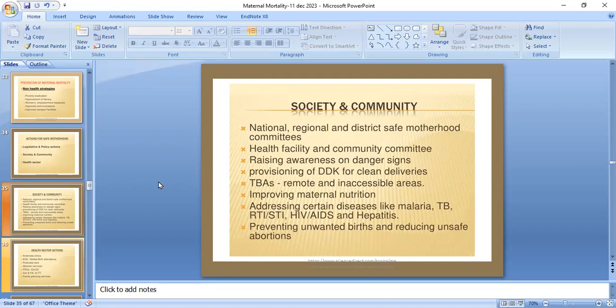Traditional birth attendants should be remote and accessible. Teachers should be trained in improving maternal nutrition, addressing diseases like malaria, TB, respiratory tract infections, sexually transmitted infections, HIV/AIDS, and hepatitis, preventing unwanted births and reducing unsafe abortions.